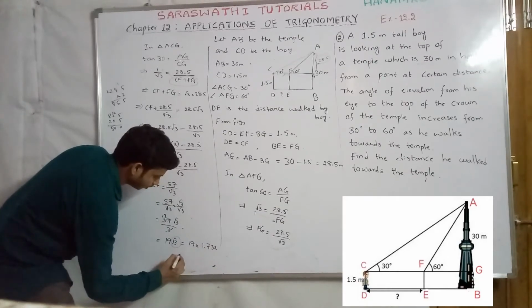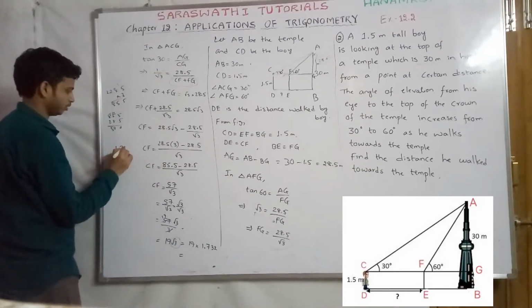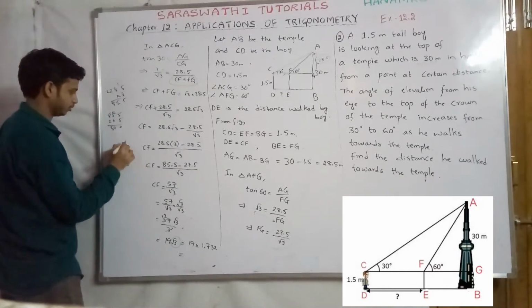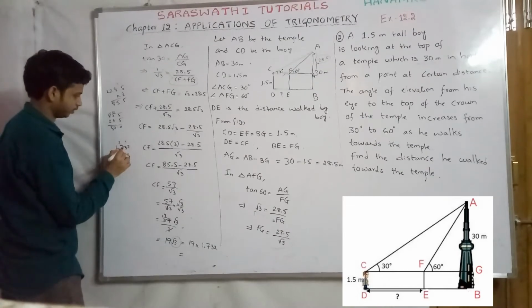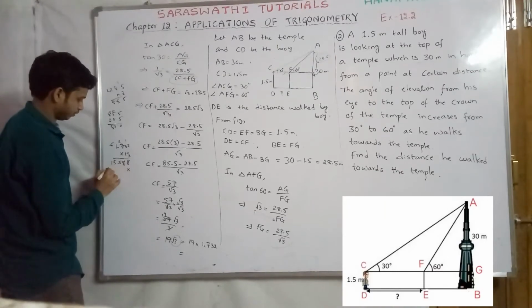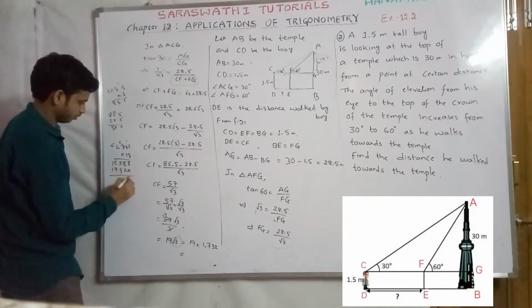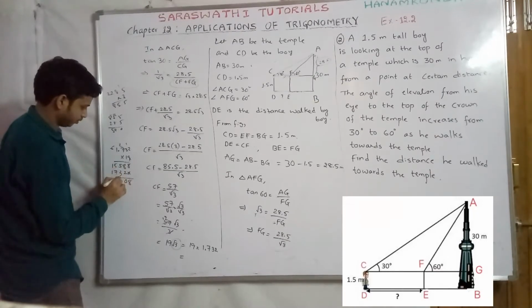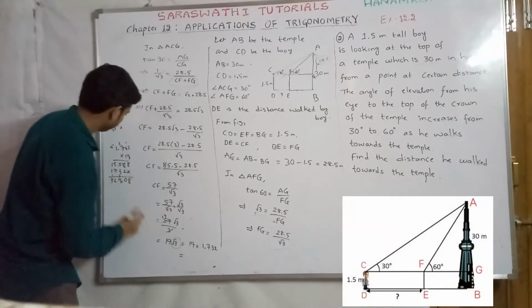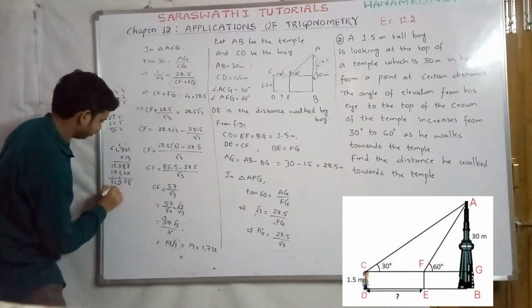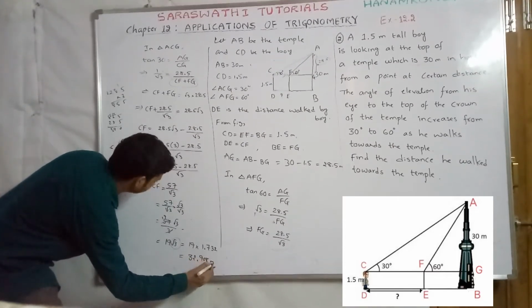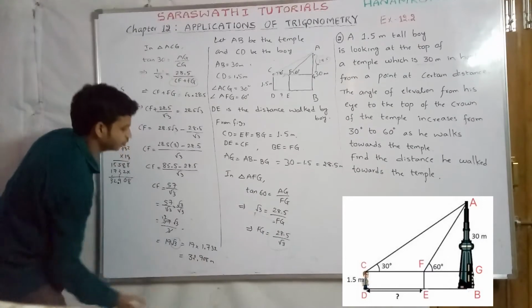So 19 into 1.732 gives 32.908 meters. So the CF value here we have obtained is 32.908.